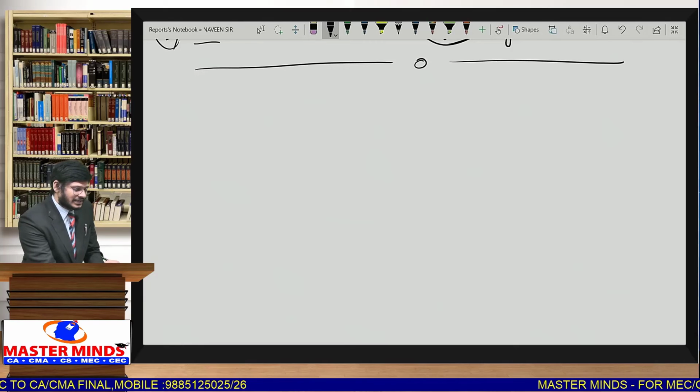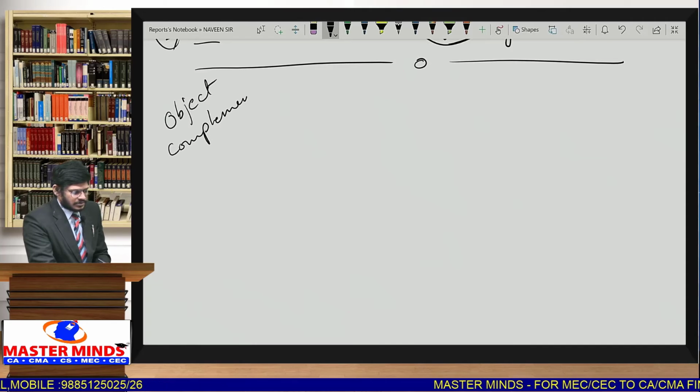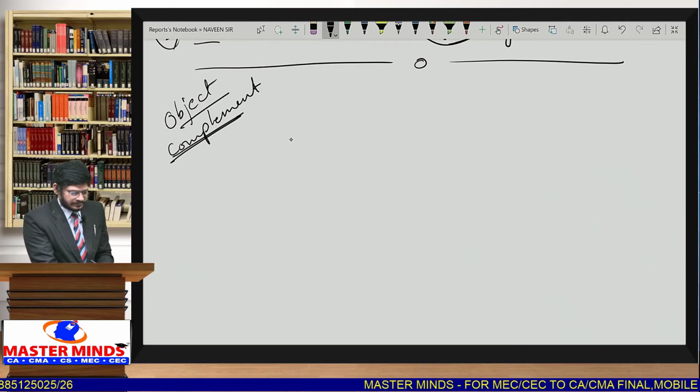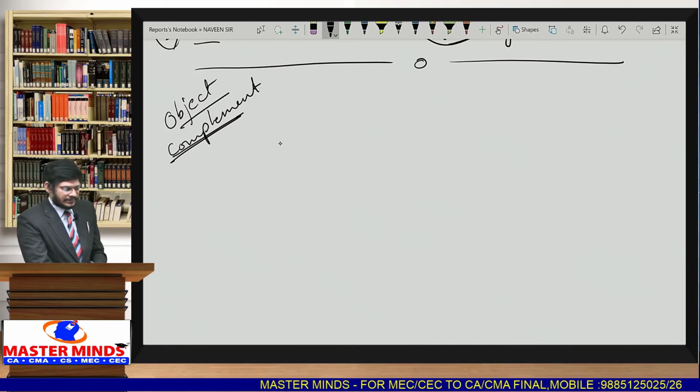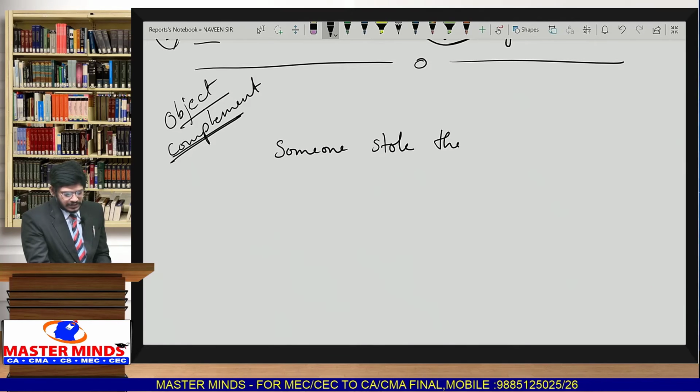The given sentence is object complement. So what is this object complement, sir? You may have this doubt. Suppose you take: someone stole the chain.